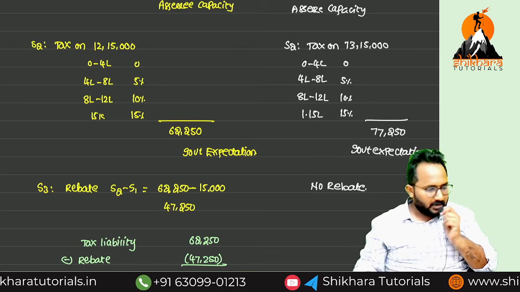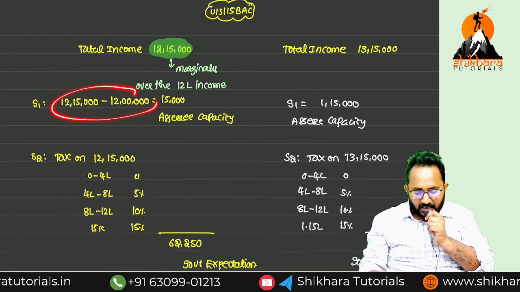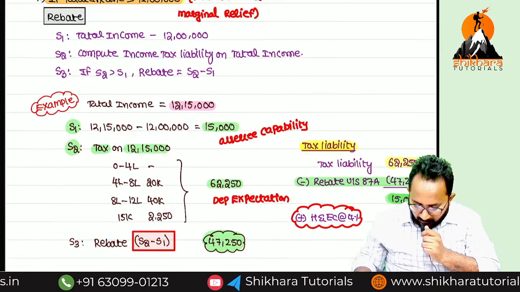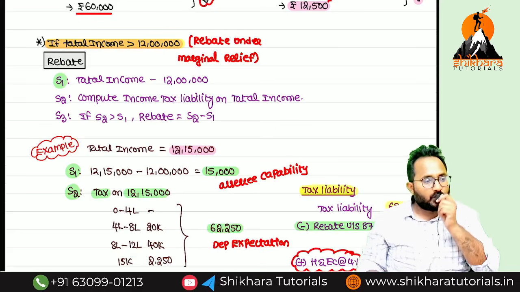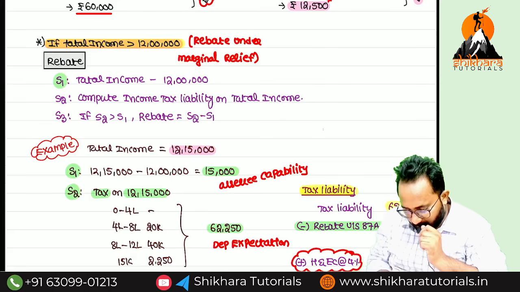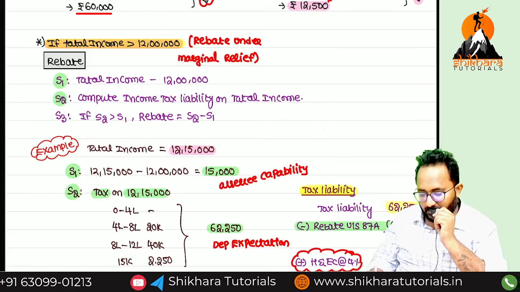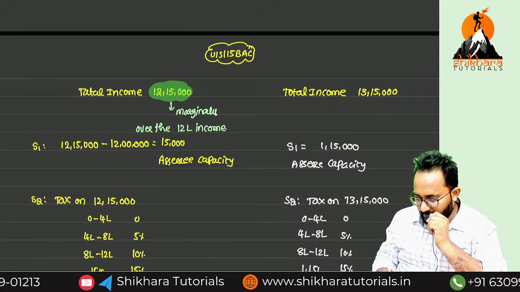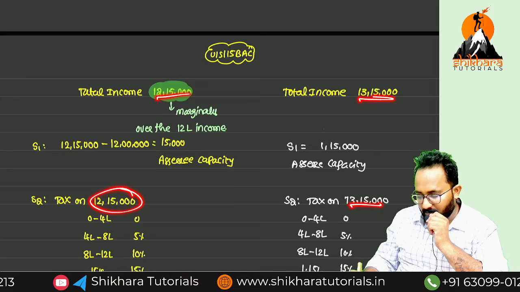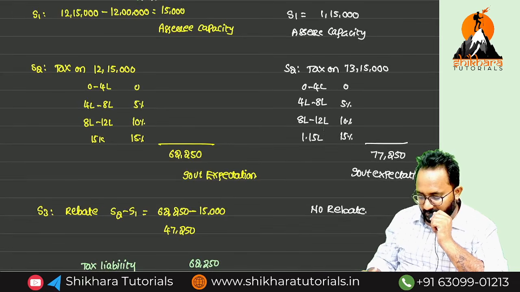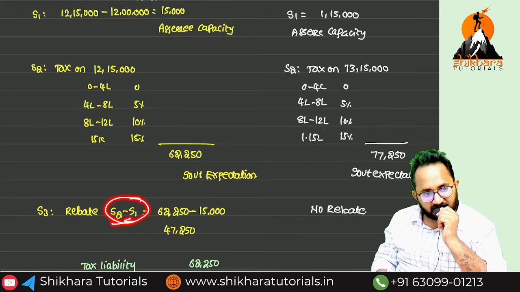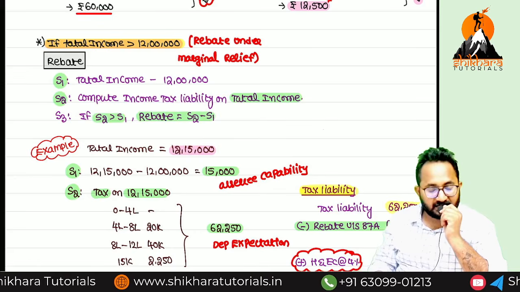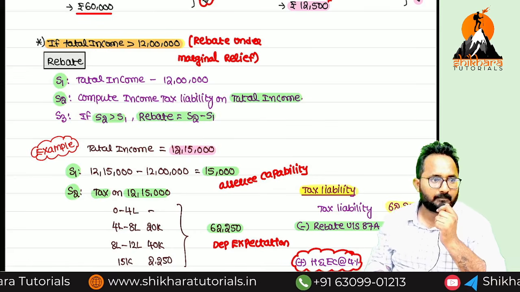But I will suggest you, if they are given in the range of 12 lakh, please follow this computation. What is step 1? Now I will give you step 1. What is the step 1? Total income more than 12 lakh. Step 2, compute income tax liability on what? Total income. In this example also, on total income, here we computed tax liability. If step 2 is more than step 1, you will get a rebate. That is the difference, step 2 minus step 1.